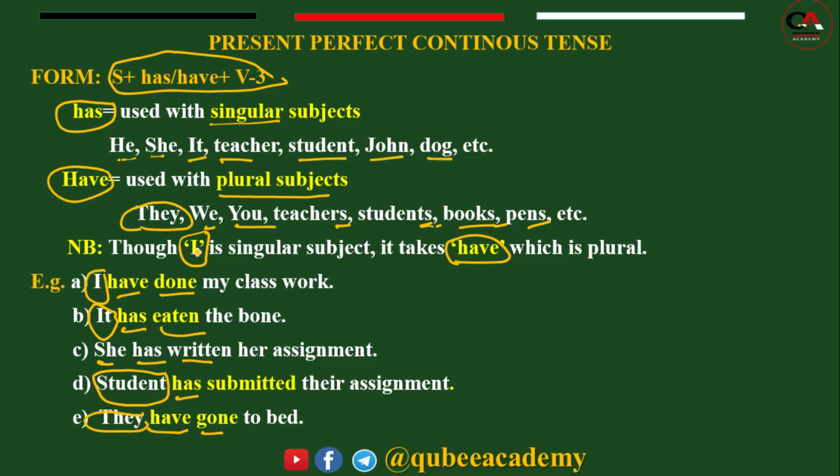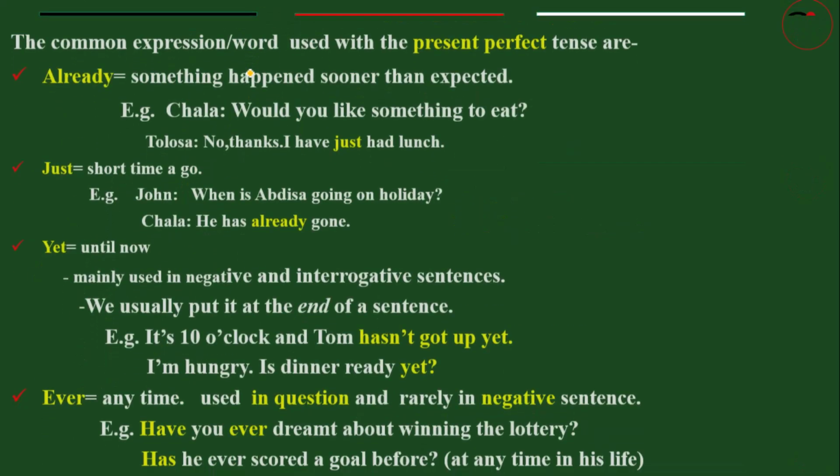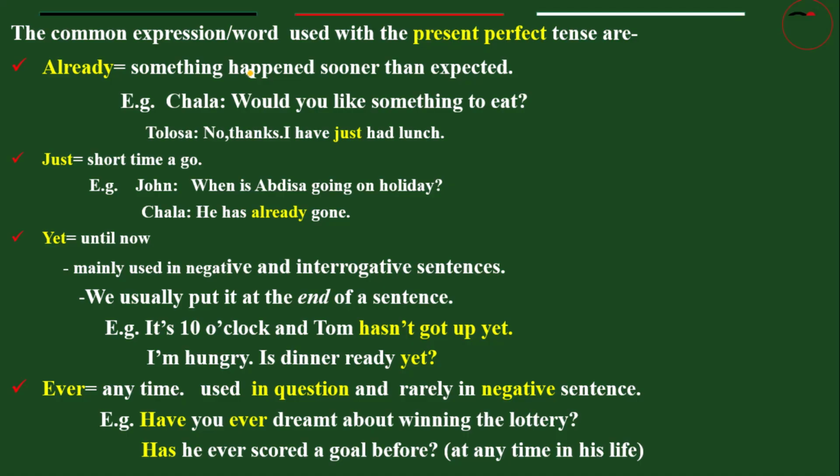So don't forget to save the forms because it's helpful. Yeah. Has or have plus verb 3 is the form of present perfect. How do we know present perfect? The most common indicators for present perfect in a sentence are such types of words.